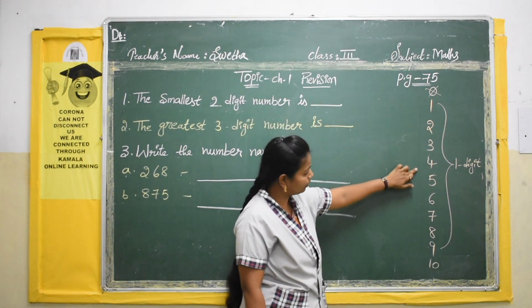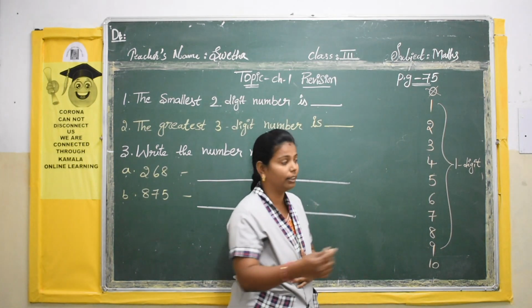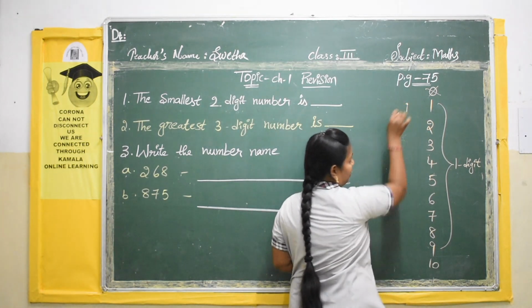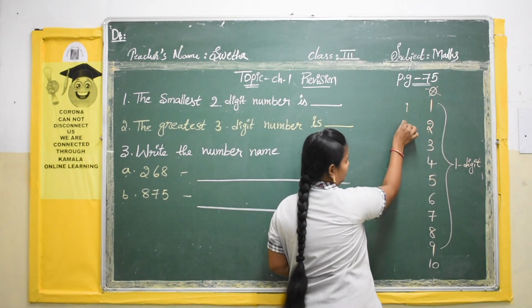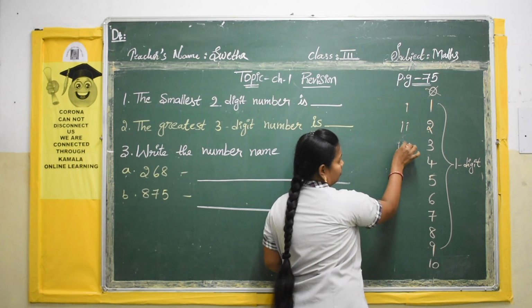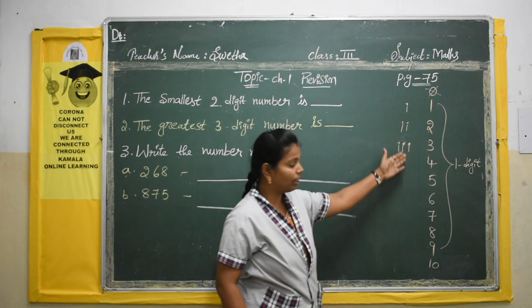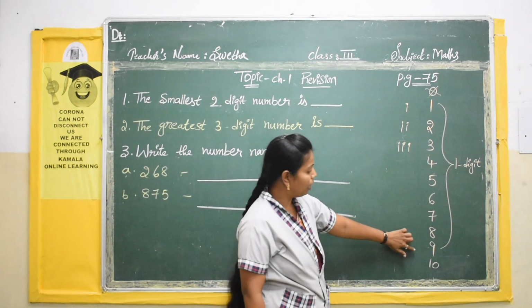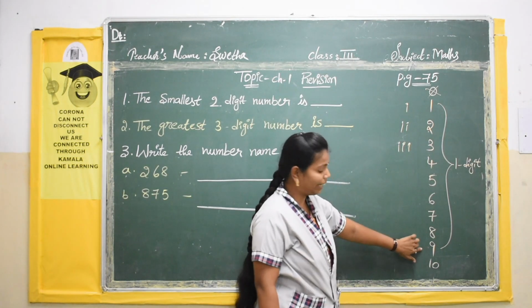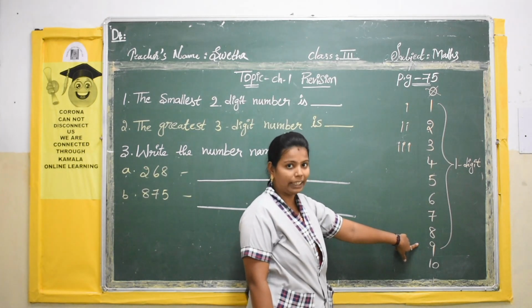If you observe, as the number goes, the number is also increasing. Here you have 1 matchstick, here 2, here 3. So as the numbers are increasing, first we will check the 1-digit numbers, 1 to 9.